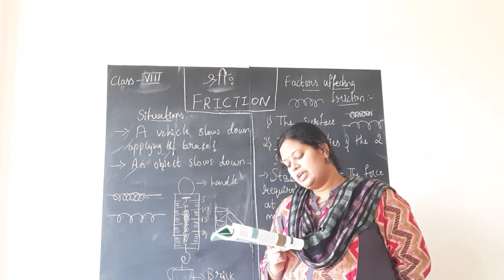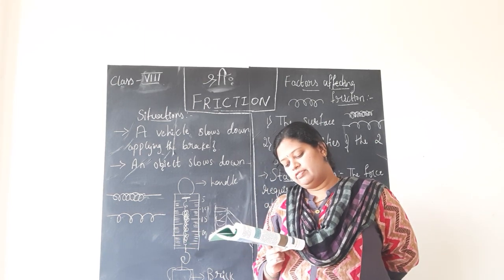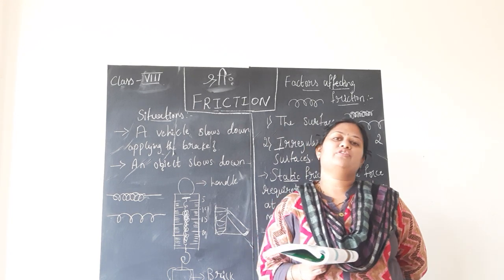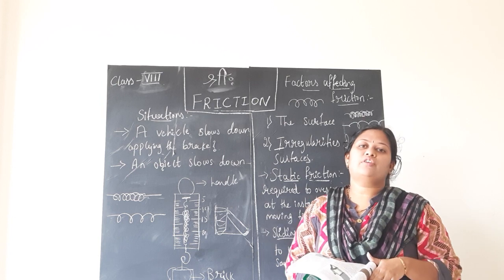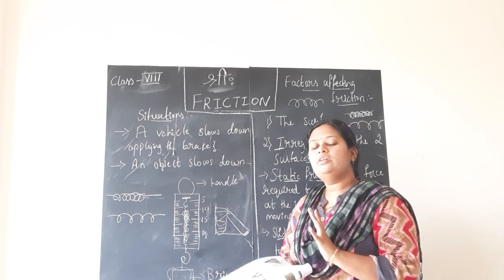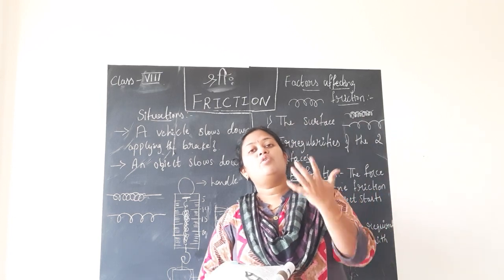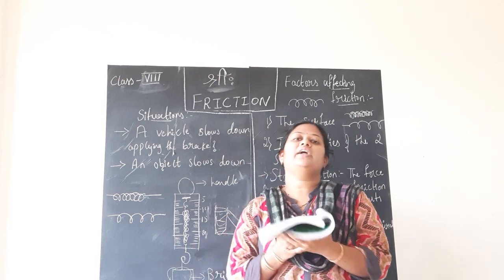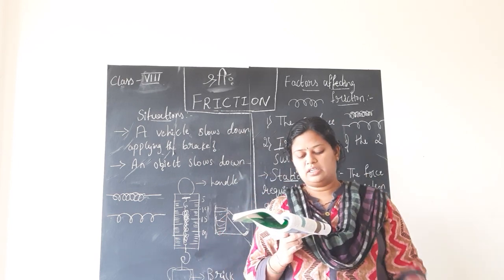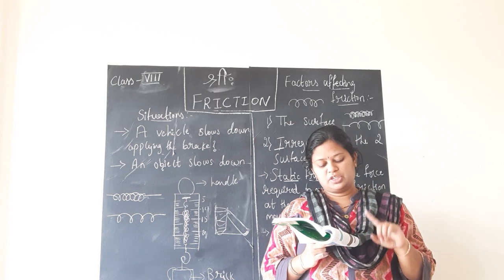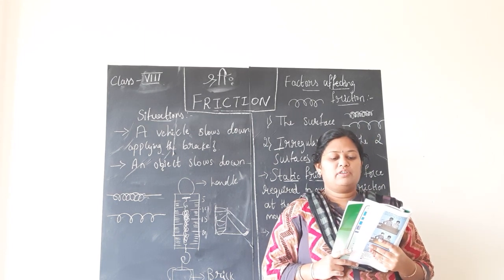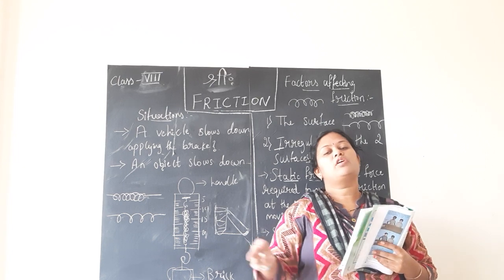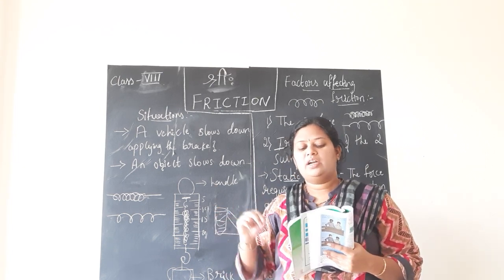The contact points on its surface do not get enough time to lock onto the contact points of the floor. We said the irregularities get interlocked so that it will be difficult for us to move. But if you are continuously moving, children, there will be no time for those surfaces to get interlocked. So it will be continuously moving. So the sliding friction is slightly smaller than the static friction. Then you will find it somewhat easier to move the box which is already in motion than to get it started.